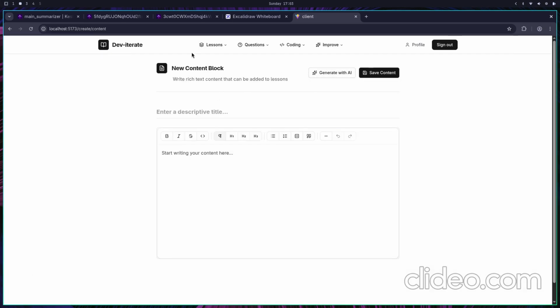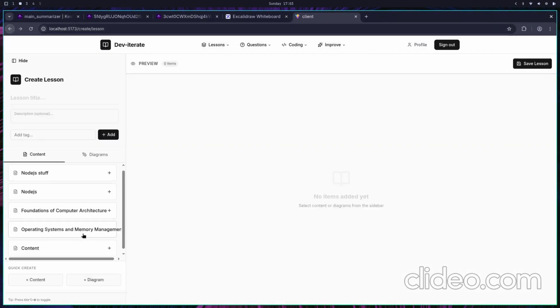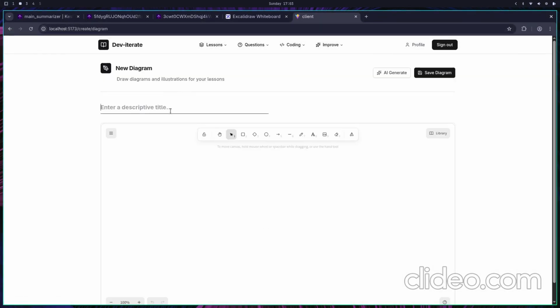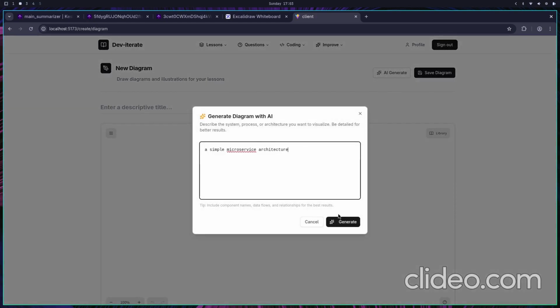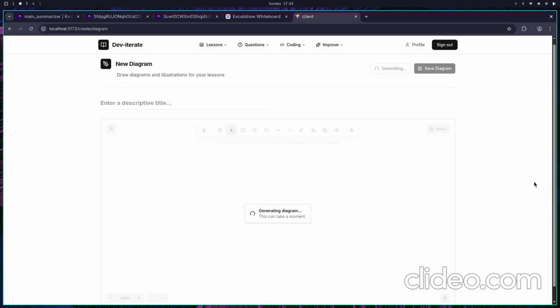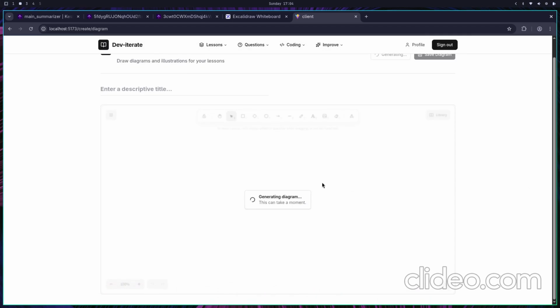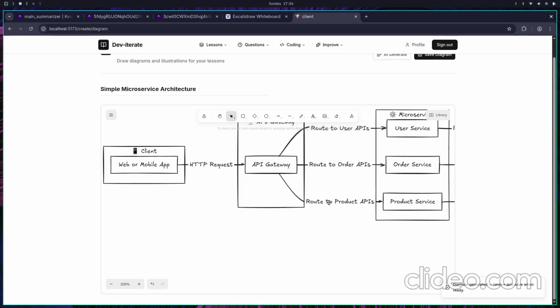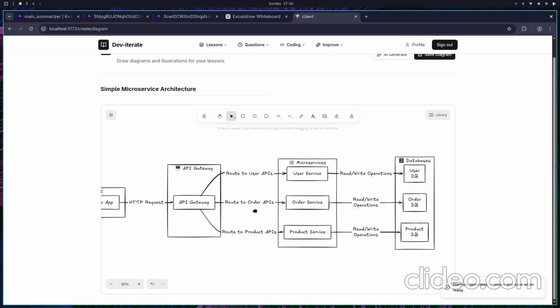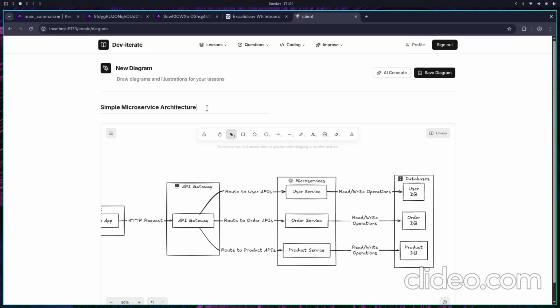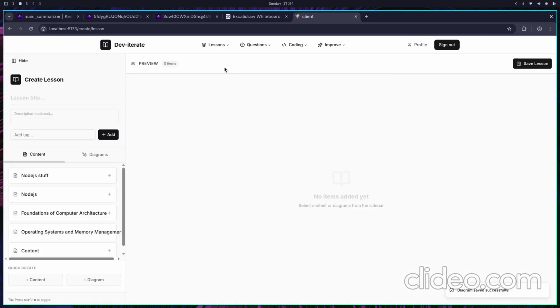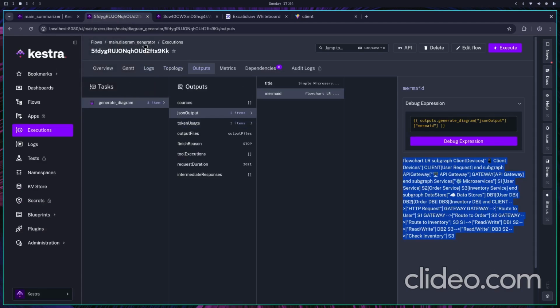Let's say that we want to come here and create a new diagram, and let's say we want to generate it with the help of an AI. A simple microservice architecture diagram. It says that it's generating it. This could take a moment, and while we are waiting for it, yes, we could see the output of it. The title has been filled. We could come in here and save the diagram, and if we go back to Kestra, this is what it looks like.